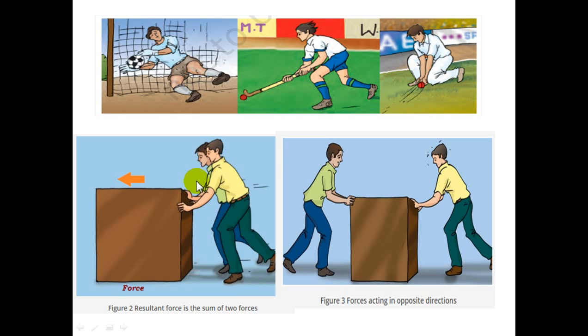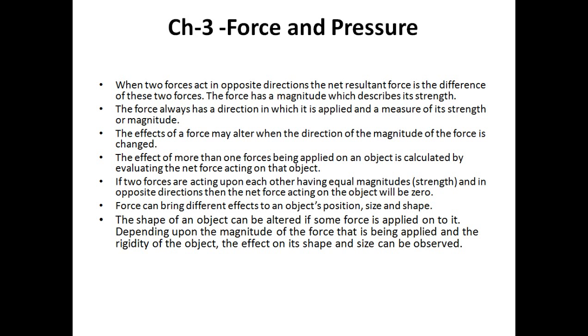You just see the first example here, that the two people are applying force in the same direction, दोनों एक ही डायरेक्शन में, तब इनके फोर्स और इनके फोर्स को हम ऐड कर देंगे एंड दैट विल बी द टोटल फोर्स. बट फोर्सेस एक्टिंग ऑन द अपोजिट डायरेक्शन क्या होगा, it will be zero if they are putting the same force. Okay, or else F2 minus F1 or F1 minus F2, इसका net force होगा. When two forces act in opposite directions, the net resultant force is the difference of these two forces.